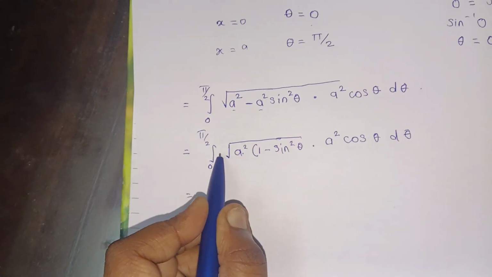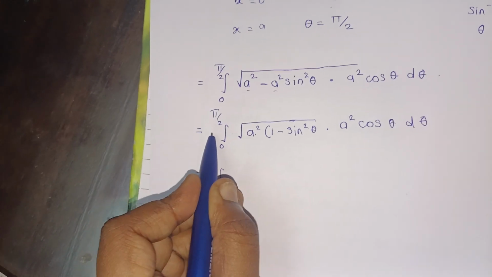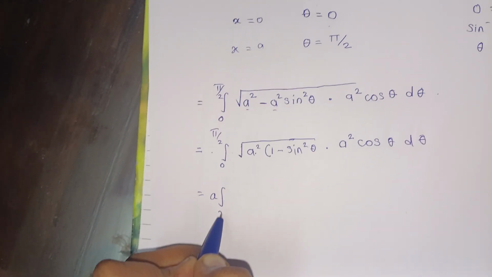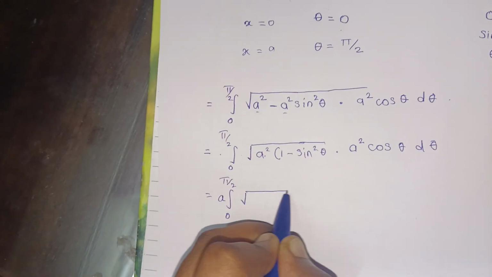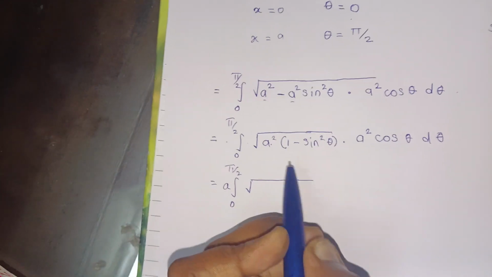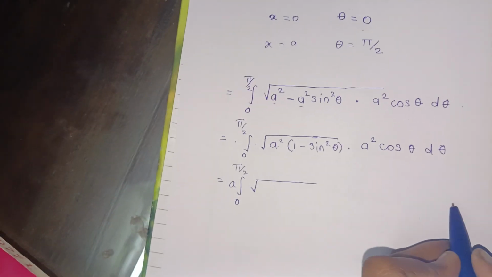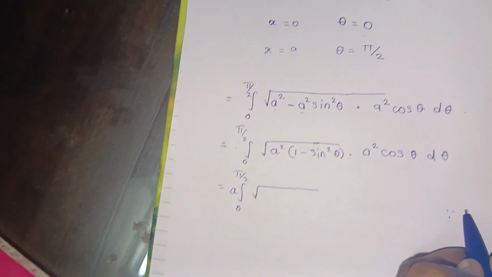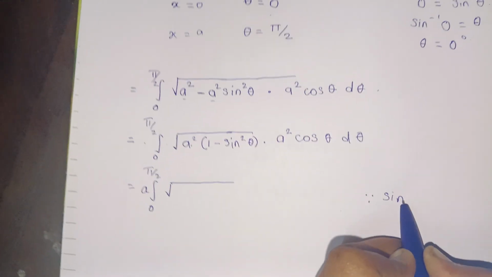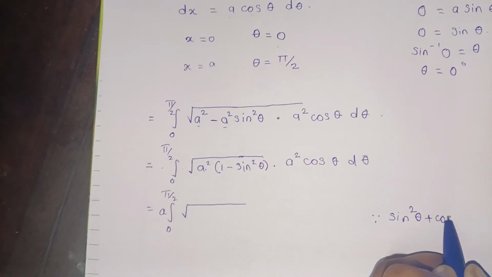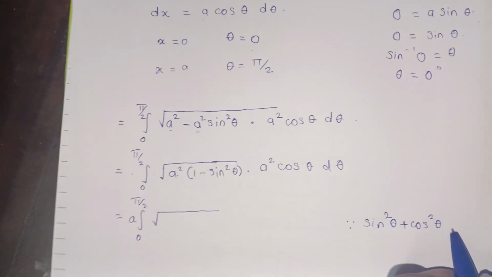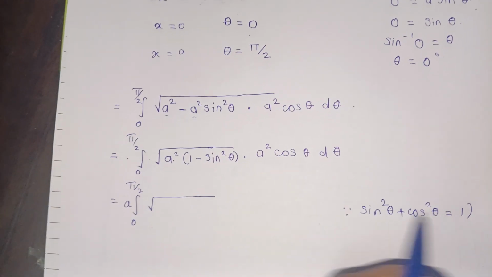Here we may take a out of the integration sign, since a is a constant. So a, integration 0 to pi by 2, under root. As we know, 1 minus sine square theta is cos square theta, that is from the basic formula sine square theta plus cos square theta is equal to 1.